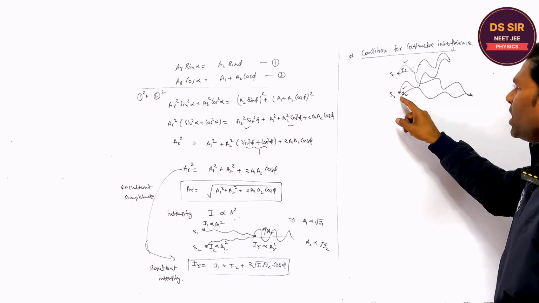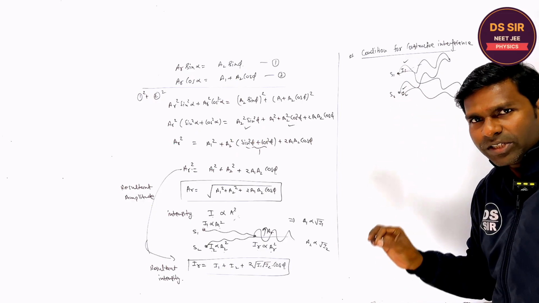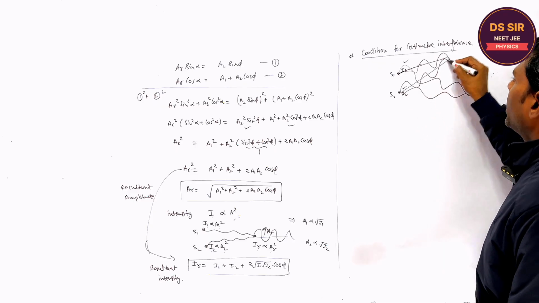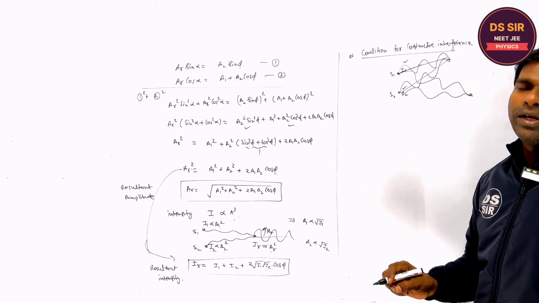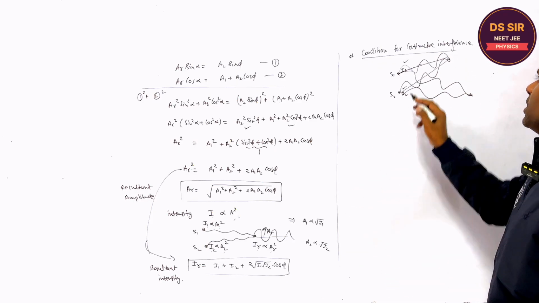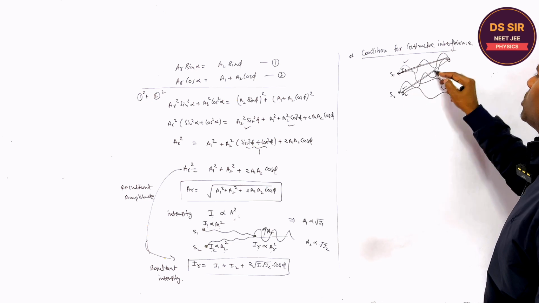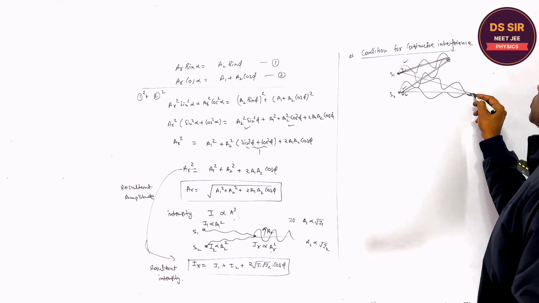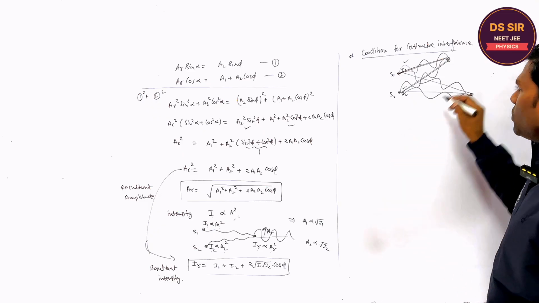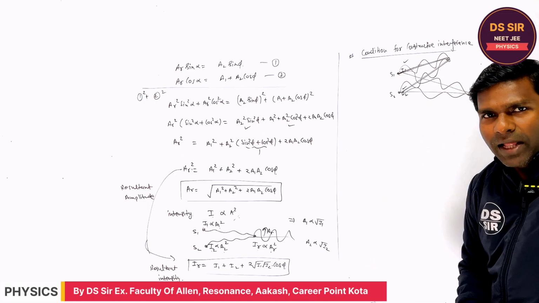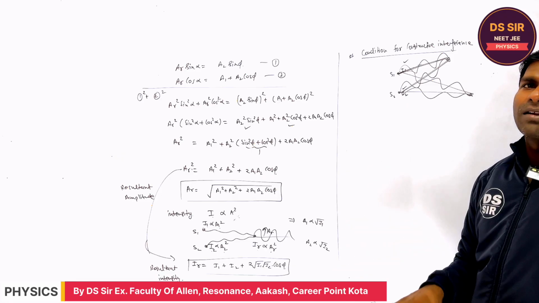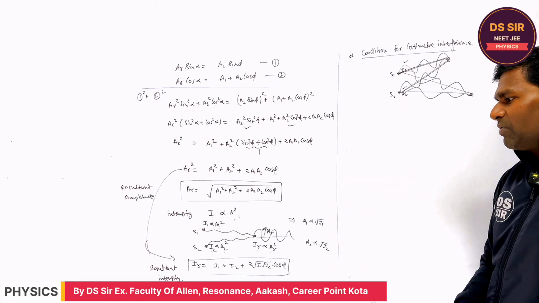So the intensities I1 and I2 will not change. Rather, the path traveled by the two waves at different points in the medium will be different. This is path 1, path 2 at this point. So for different points, there is a different path traveled by the wave. If the path difference is different, the phase difference will be different.